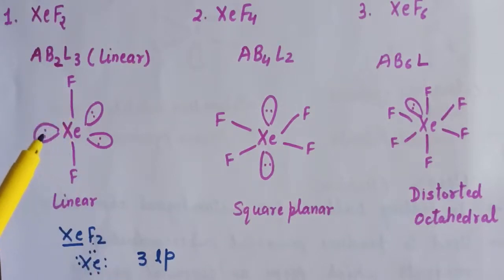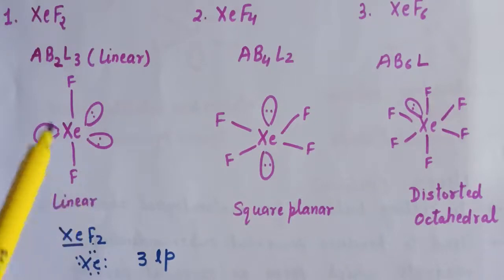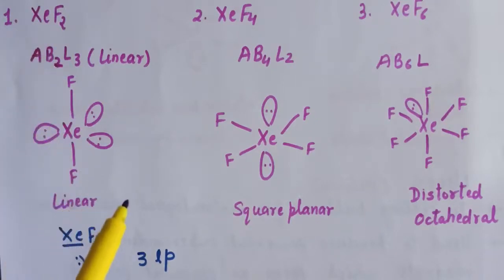And when we have 3 lone pairs and 2 bond pairs, then the shape is linear. So xenon difluoride is linear in shape.